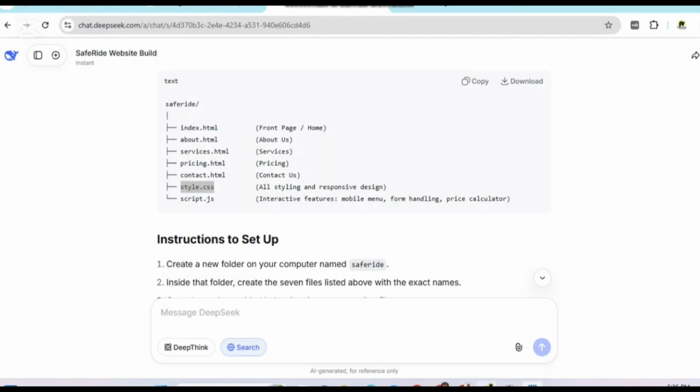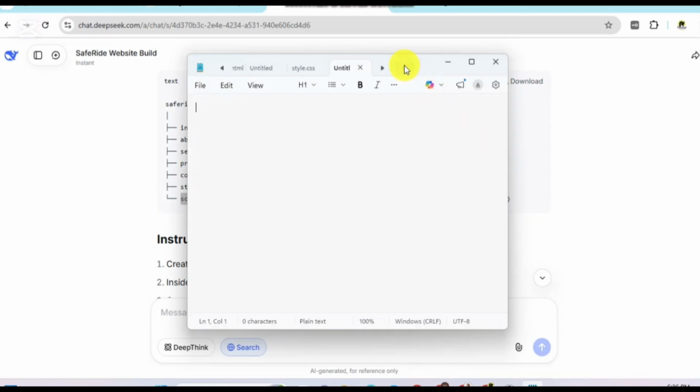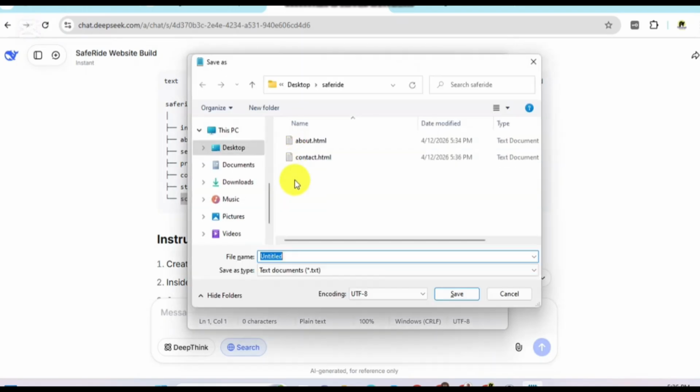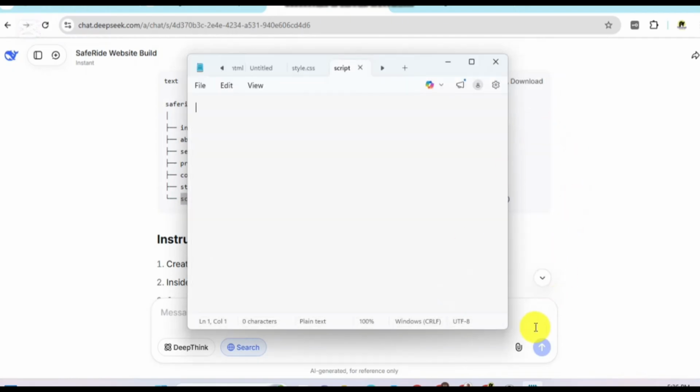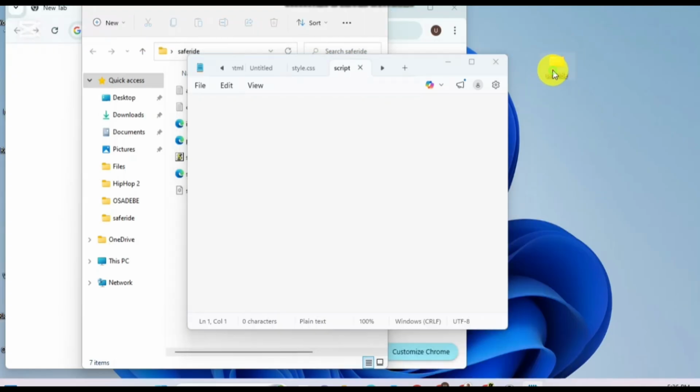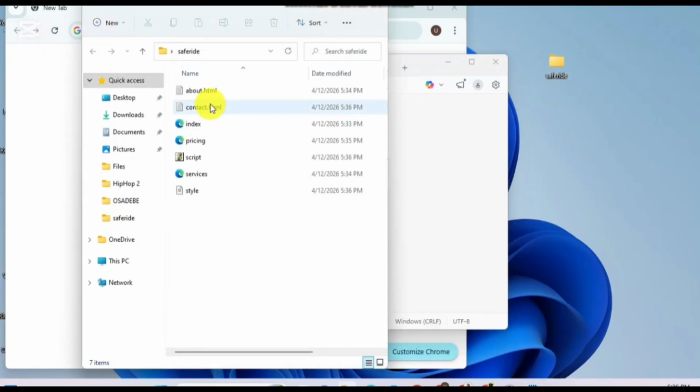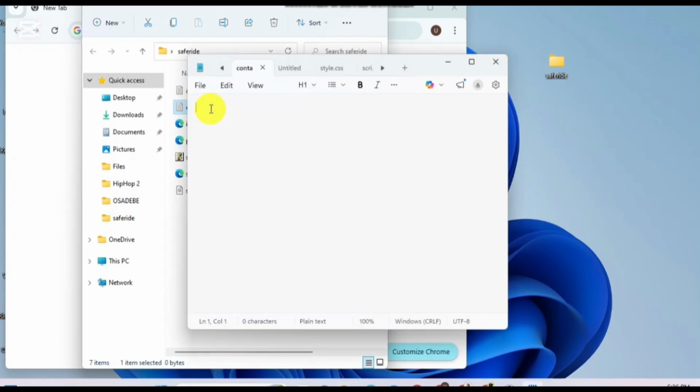Okay. Now another thing here is script.js, like JavaScript. Go to our notepad, create another, save empty, paste the name, there is a file name here, script.js. So we save it. Okay, let's see what is left. We have contact.html. Let's see what is here. Nothing is here.